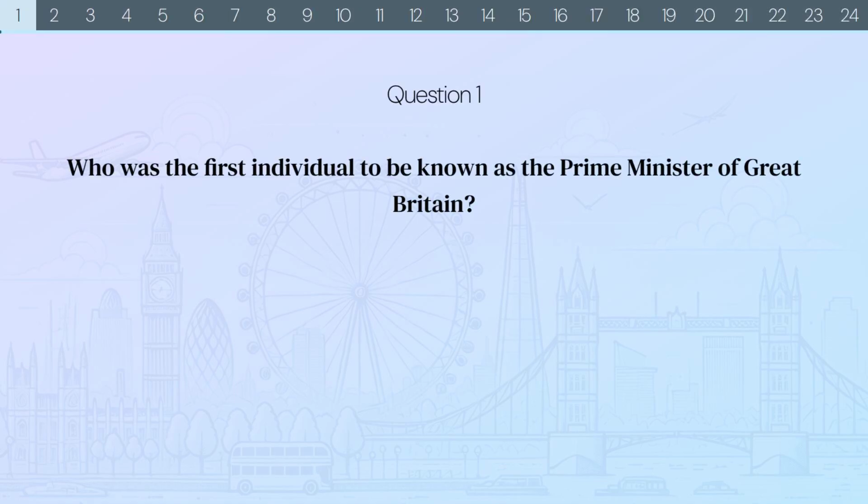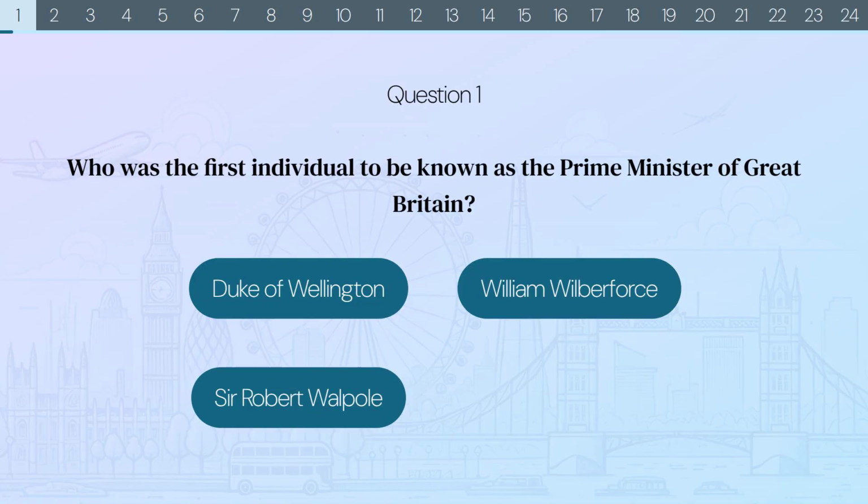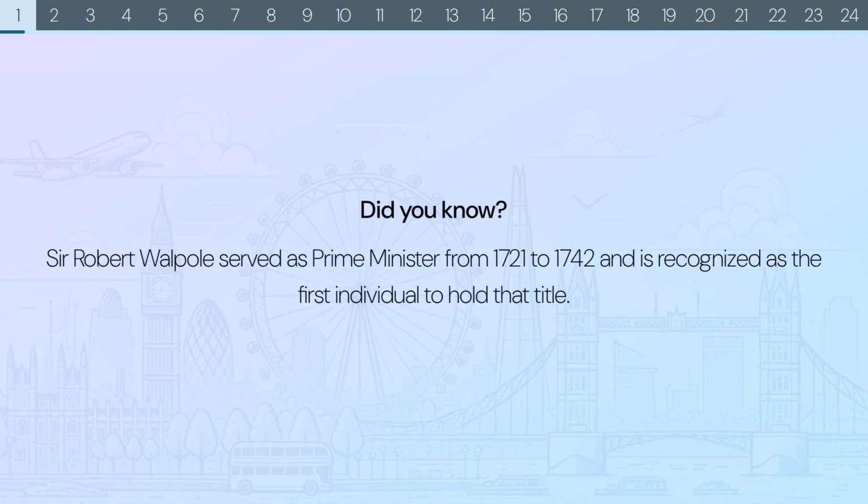Question 1. Who was the first individual to be known as the Prime Minister of Great Britain? Duke of Wellington, William Wilberforce, Sir Robert Walpole, or Adam Smith? The correct answer is Sir Robert Walpole. Did you know? Sir Robert Walpole served as Prime Minister from 1721 to 1742, and is recognized as the first individual to hold that title.